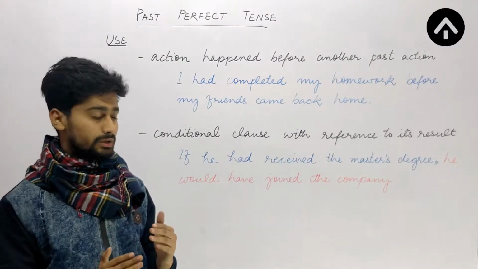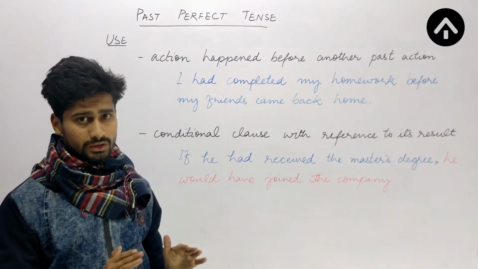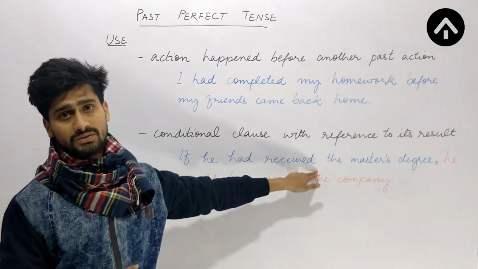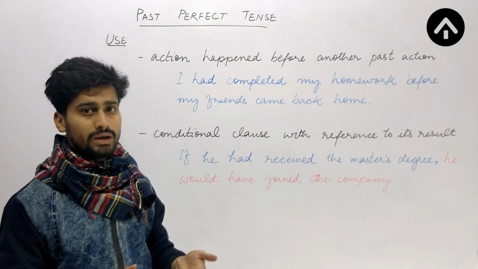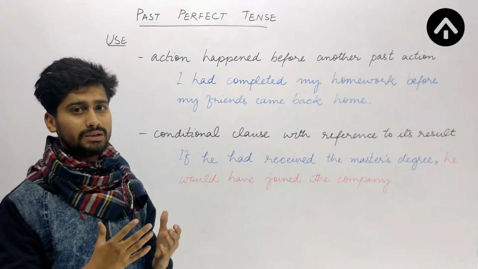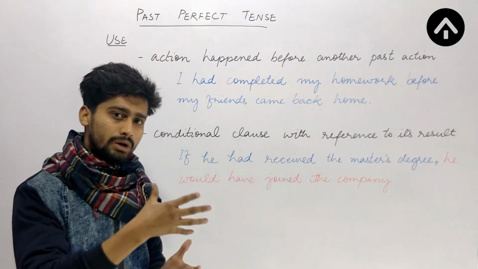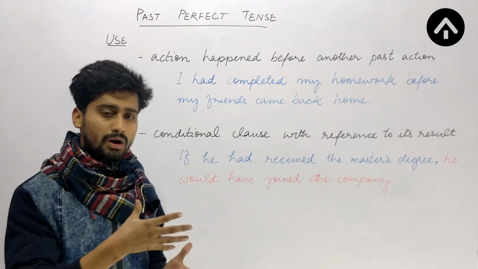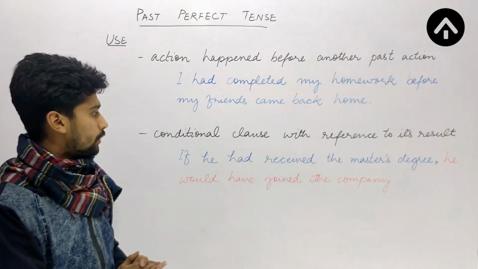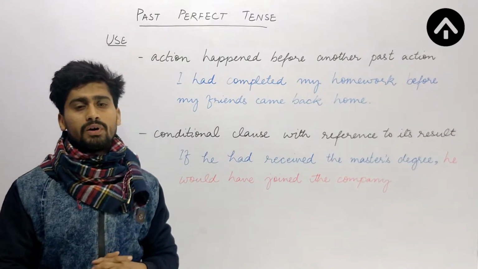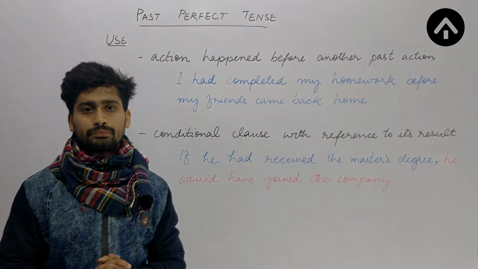So there is a condition. He did not join the company, but if he had received the master's degree, he would have joined the company. So this is some condition, and along with this condition, I am also being concerned about its outcome. So these are the uses of past perfect tense.